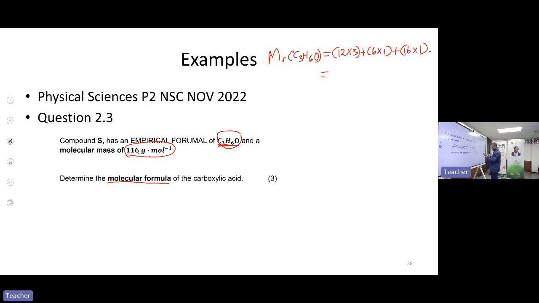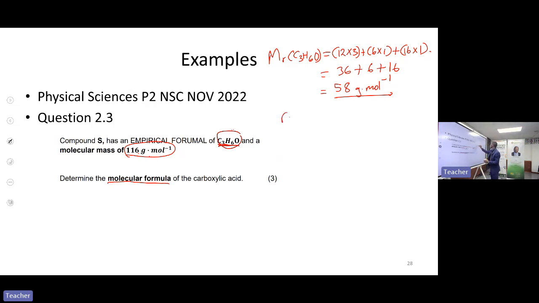Okay, then 12 multiplied by 3 will be 36 plus 6 plus 16. Then I have 36 plus 6 plus 16. That will give me 58. That's 58 grams per mole. This 58 grams per mole is the molar mass of what? Of the empirical formula. Then I have the molar mass of the empirical formula and the molecular mass of the actual compound.